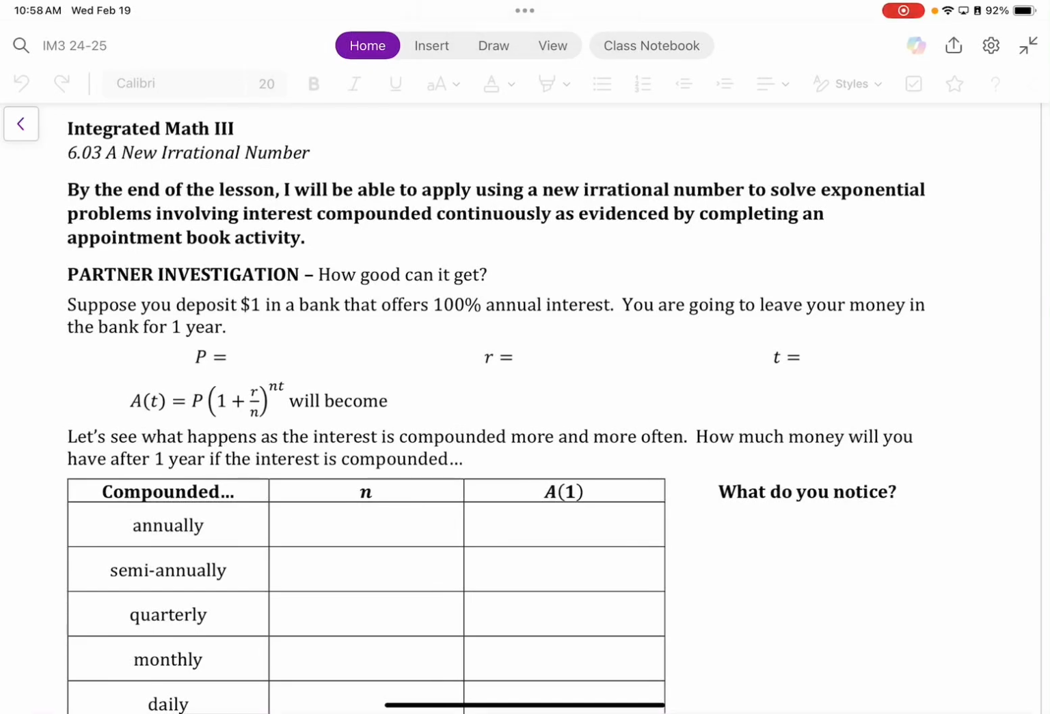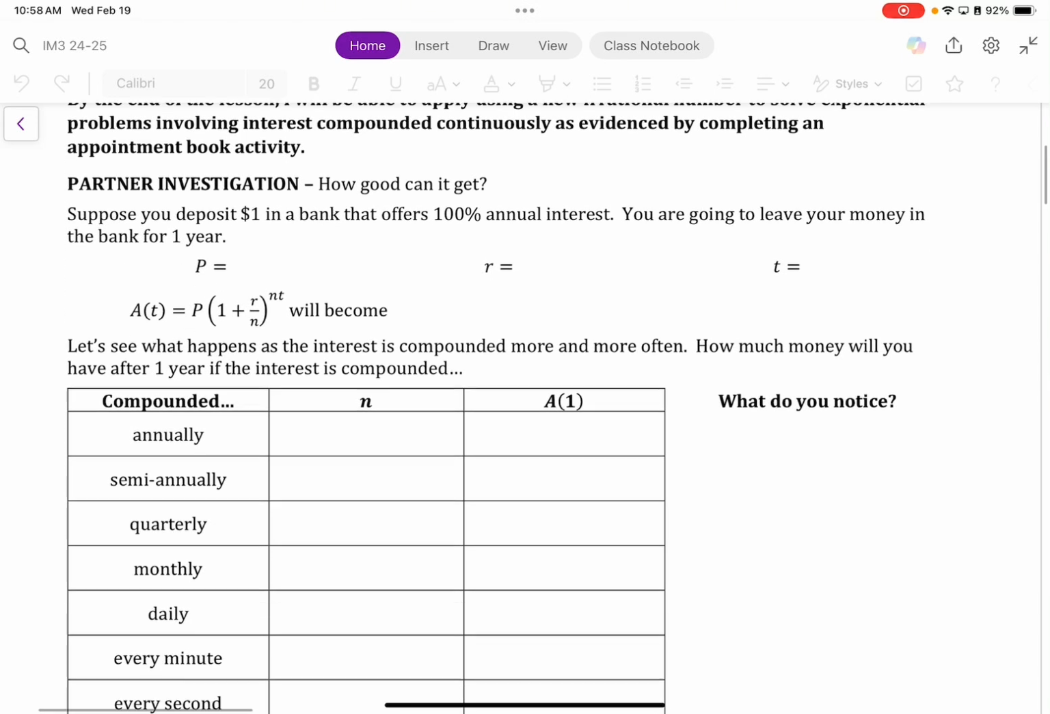All right, so we're going to go ahead and get started with this lesson 603. In this lesson, we're going to introduce to you guys a new irrational number, which we will be applying to solve exponential problems involving compound interest, especially compound continuous interest, which we'll talk about in just a second.